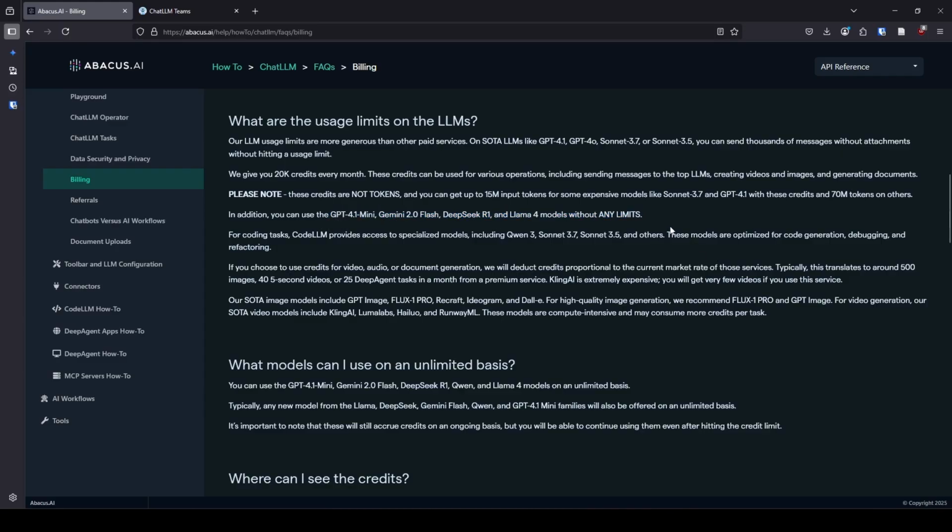So what do I tend to do? Well, in the beginning, I would get warnings from ChatLLM because I was using Claude a lot for really heavy coding tasks. And it would say, hey, just so you know, if you keep going at this rate, you are going to run out of credits before the end of the month. And so what I would do when I hit that point is I would switch over to a different model. I don't remember which one I was using at the time, but they keep this reasonably updated on which models you can use without limits. So I just wanted to bring that up.